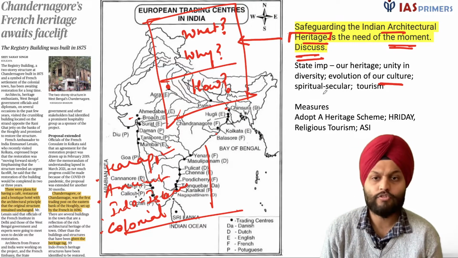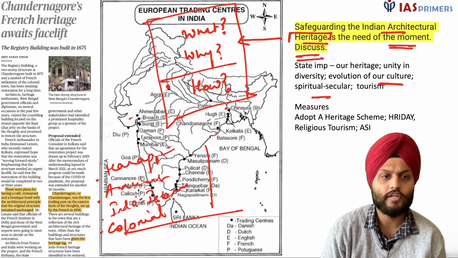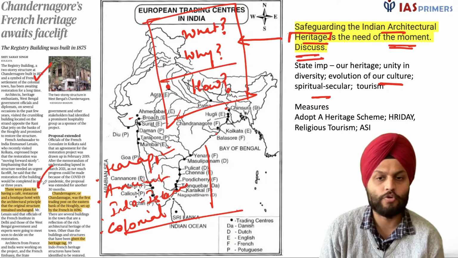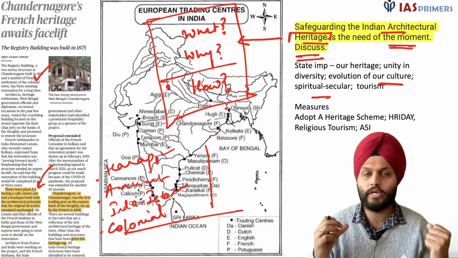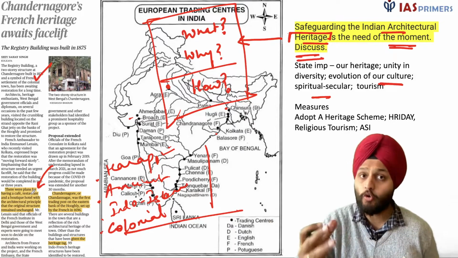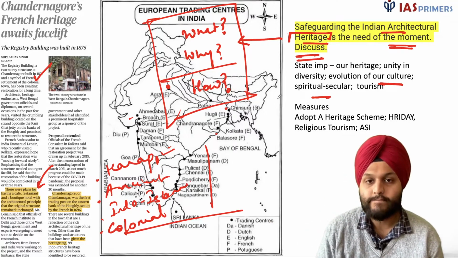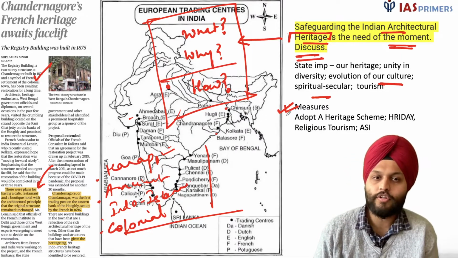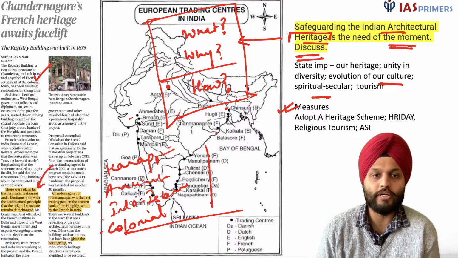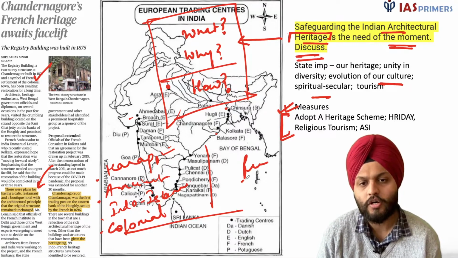Then we have spiritual structures, we have secular structures, and above all, when such structures are there, right, it will pave a way for tourism. Tourism will be there, economic activity will increase, it will attract people. Europe is doing it so well, why can't we? Right. Now comes the question: what measures can be taken, and before that, what has been done in the past? And this is something that will help you with your prelims as well.